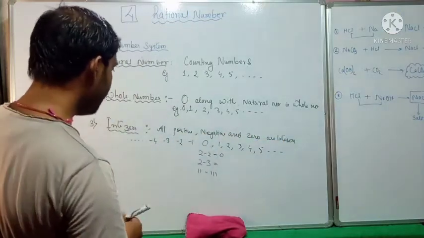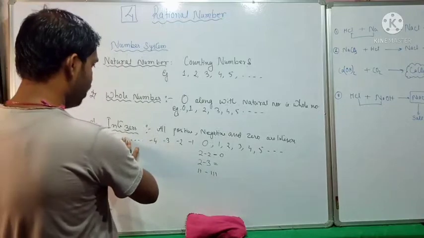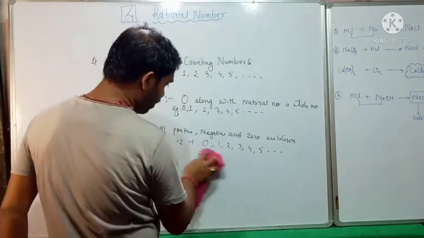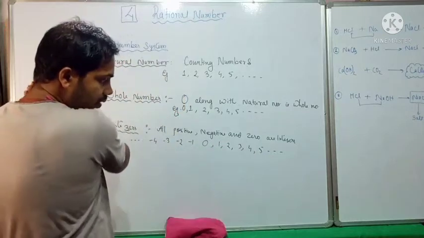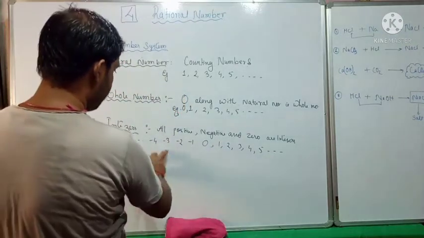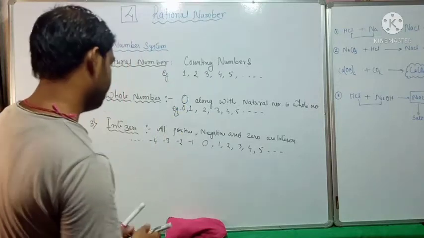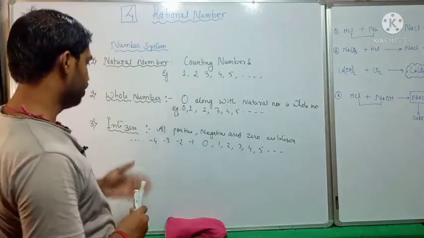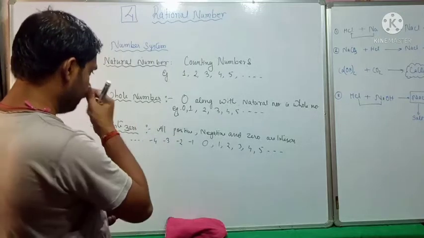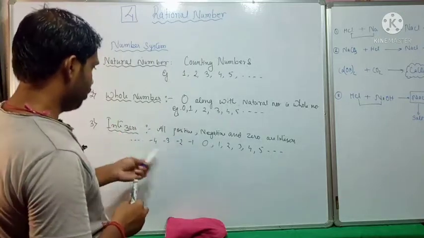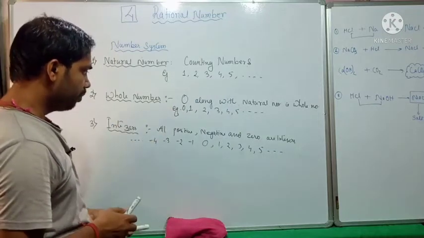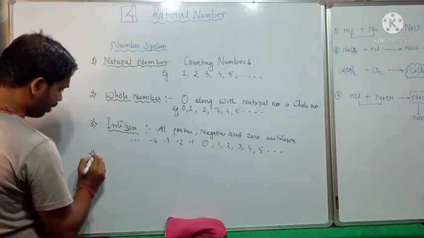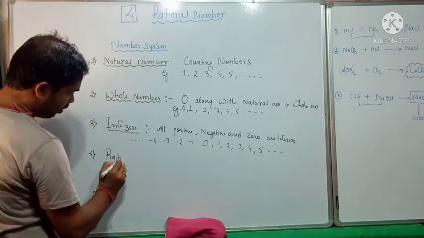We have already studied integers, the different properties that integers follow, and the different operations integers have. So these are the different number systems we have. Now the next one is rational number.